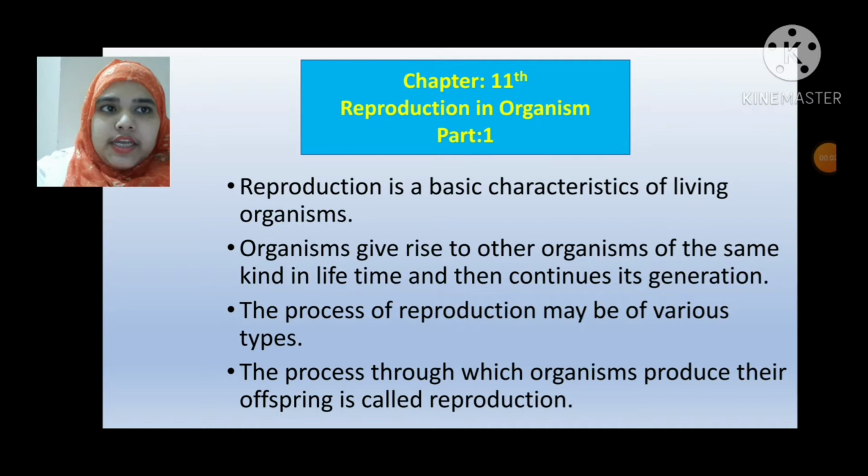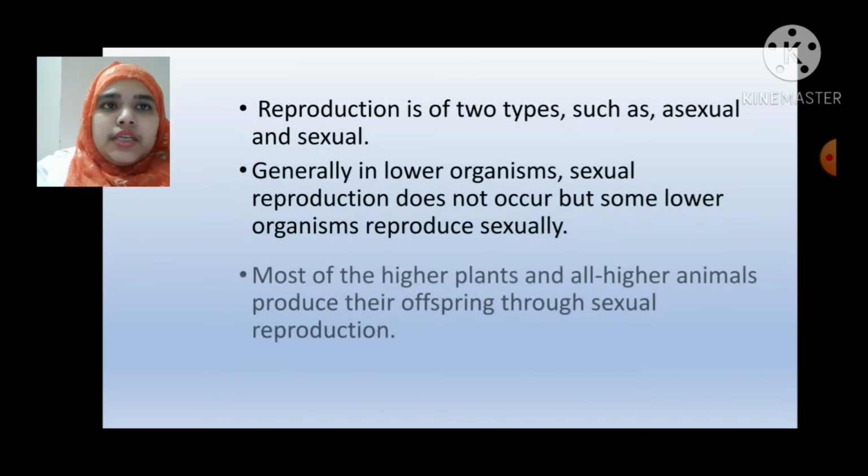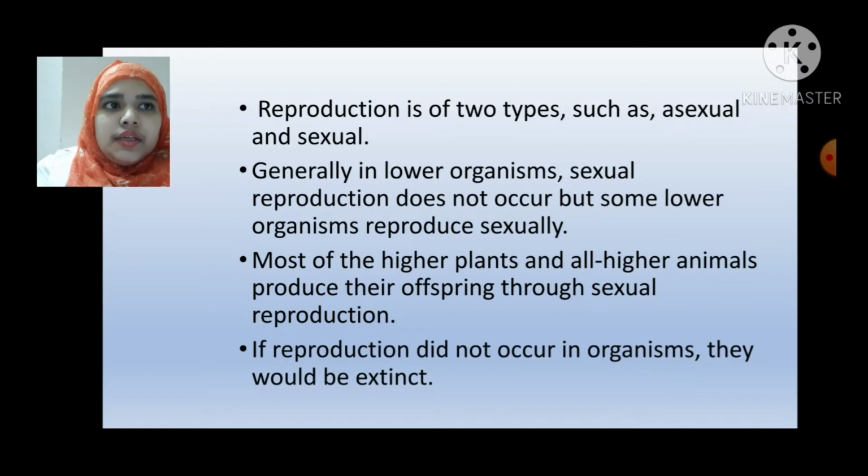Reproduction is a basic characteristic of living organisms. Organisms give rise to other organisms of the same kind in their lifetime and thus continue their generation. The process of reproduction may be of various types. The process through which organisms produce their offspring is called reproduction. Reproduction is of two types, such as asexual and sexual.